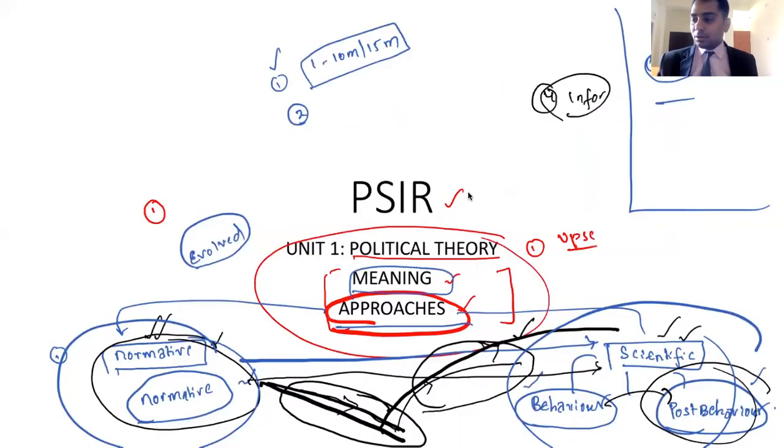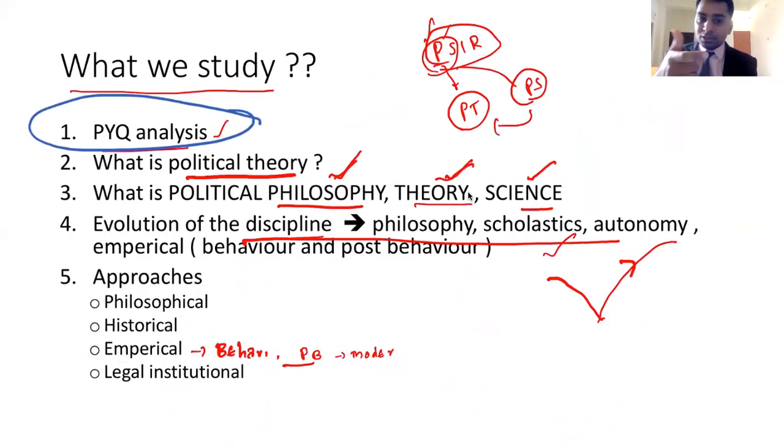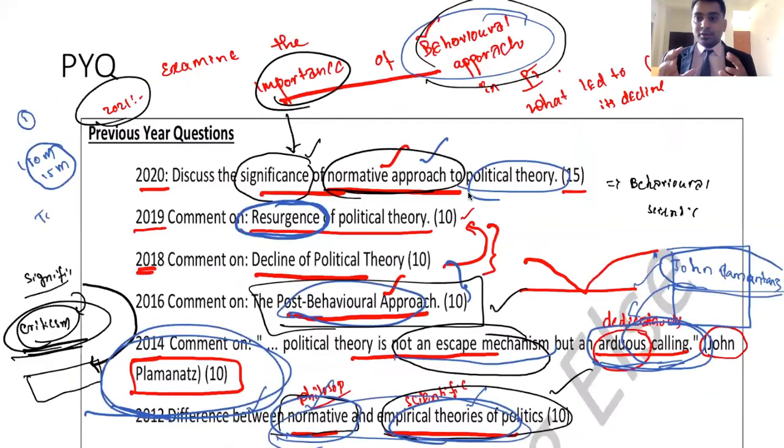The second thing that I wanted to say is about previous year questions. What I said, what are the things that I am going to discuss. But before that, what do you get from previous year questions? One, what UPSC is asking from this topic. Two, what the subject actually is. Three, the political commentators. Four, how to write the answers, what is the framework for this. And five, how you have to frame the answers over a period of time, right?